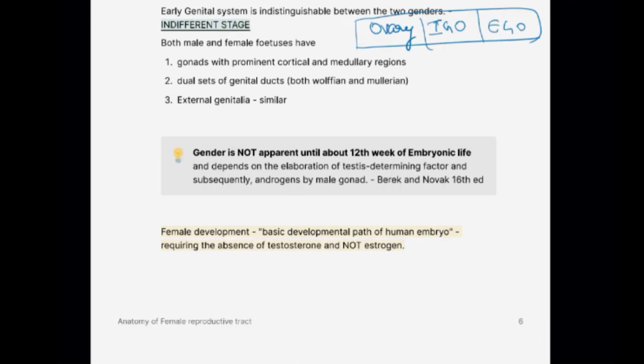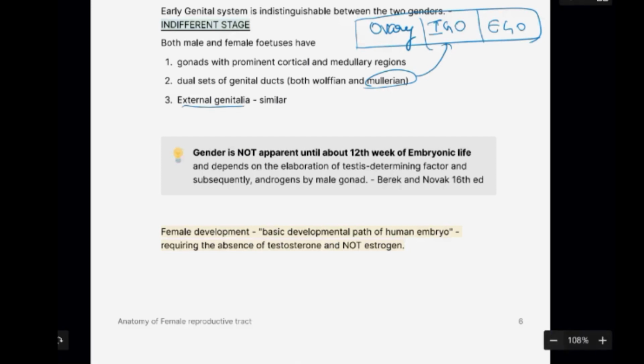Okay, so all of these are going to develop from different primary sources. Okay, so the gonads will develop from one region called the genital ridge. The Wolffian and Mullerian duct. So here the Mullerian duct will give rise to the internal genital organs.